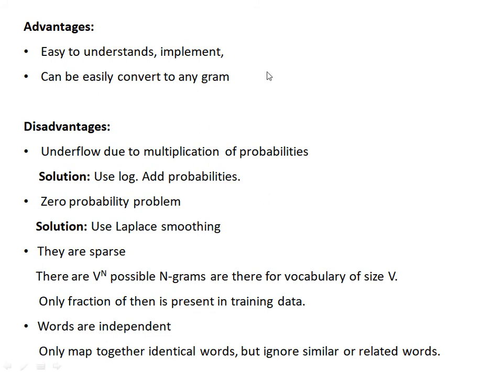So these are the advantages and disadvantages of the n-gram model. Disadvantage: underflow due to multiplication of probabilities, but this is not actually a disadvantage. We can easily overcome it by using the log operator, and when we use log, we are adding the probabilities. Next is the zero probability problem. Because some of the probabilities are zero, the final answer is 0. To overcome that, we can use Laplace smoothing.